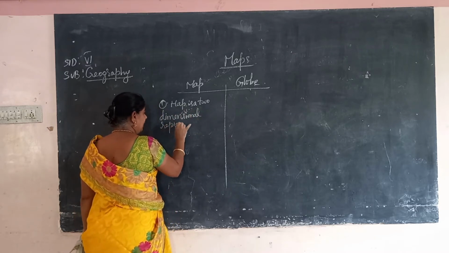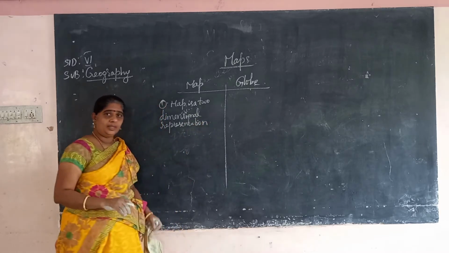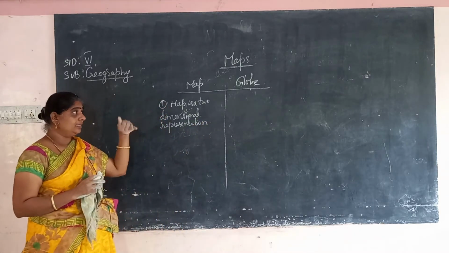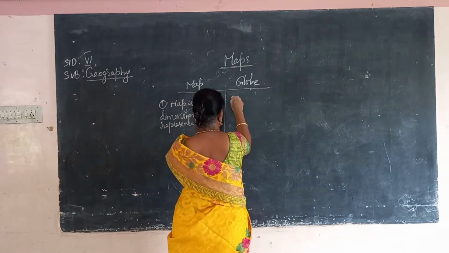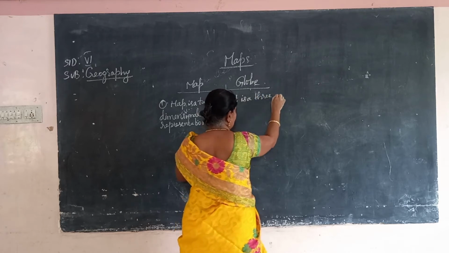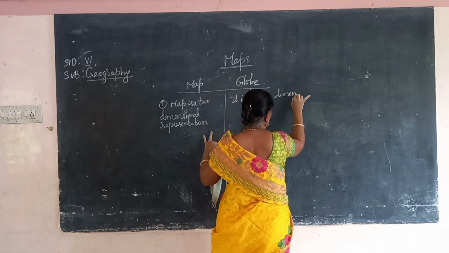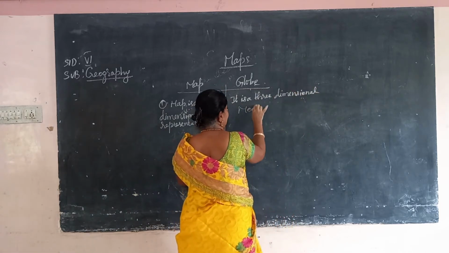It is two-sided, but a globe is a three-dimensional model of the earth.